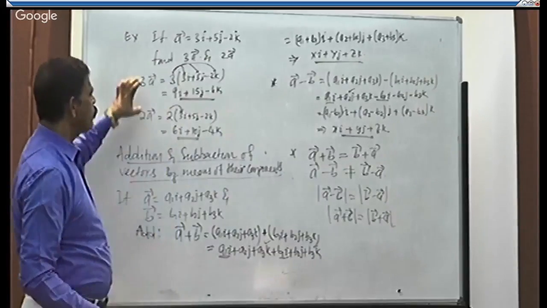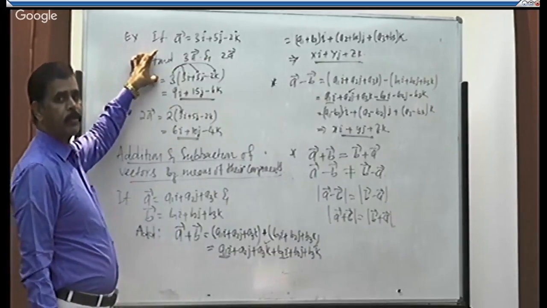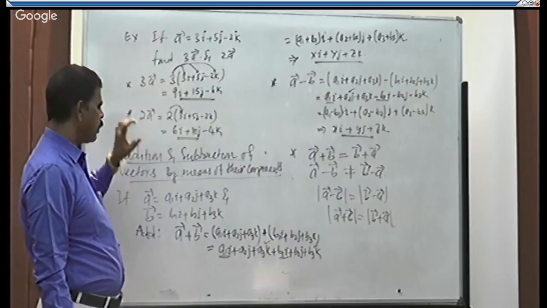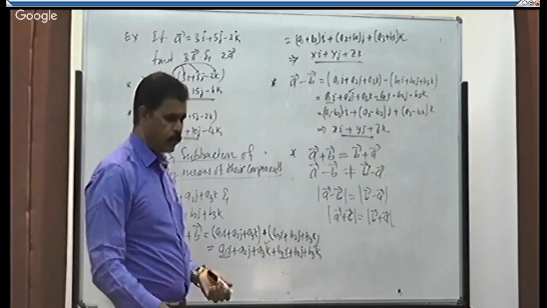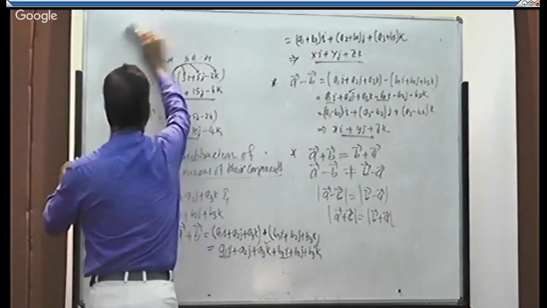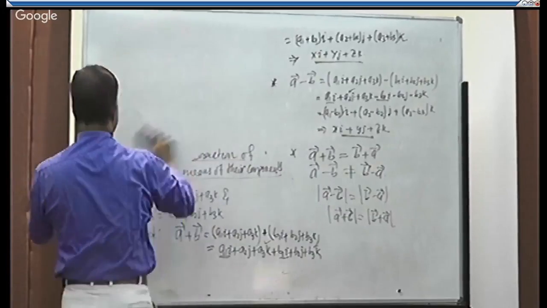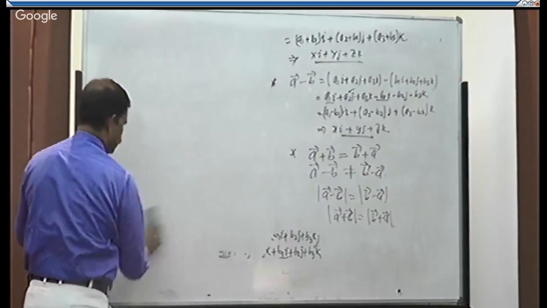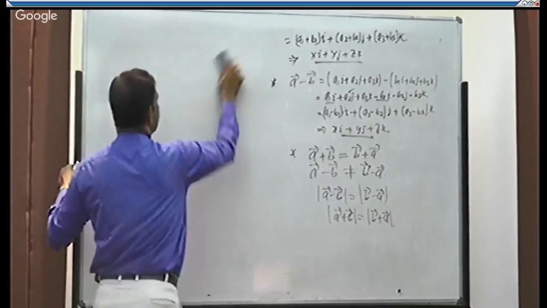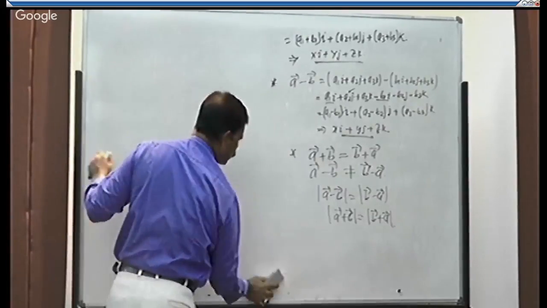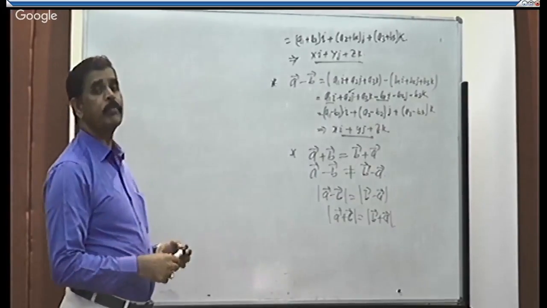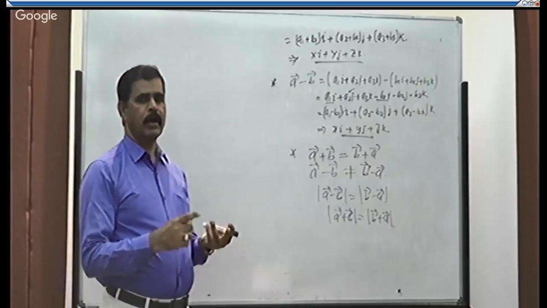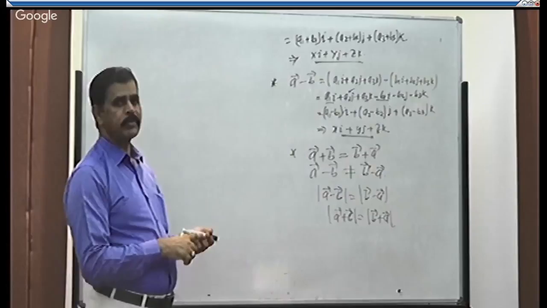Now we got how to take a scalar multiplication of a vector and how to have addition of two vectors and subtraction of two vectors. We will discuss the multiplication of two vectors later on. Now let us work out a few problems based on position vector, addition of vector, scalar multiplication and subtraction of vectors, right?